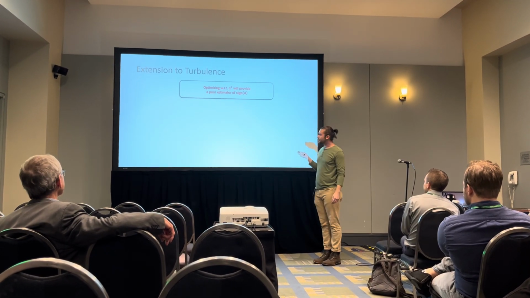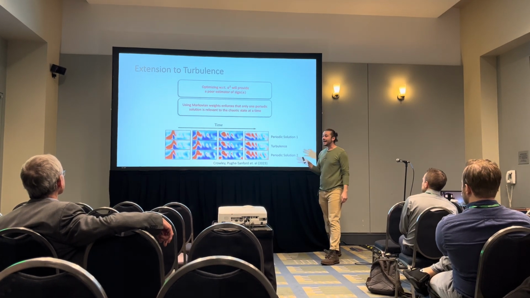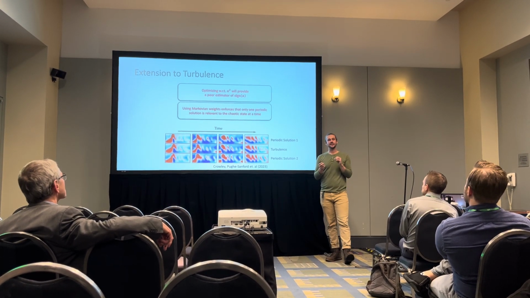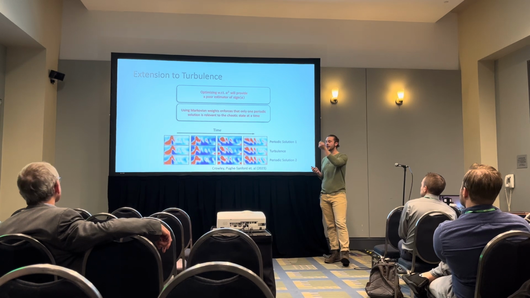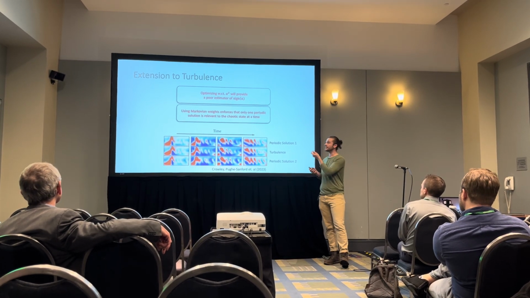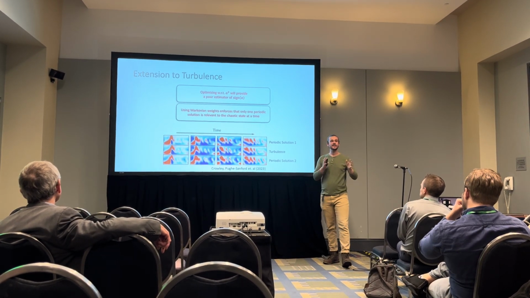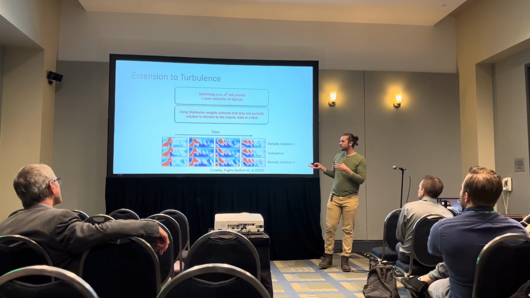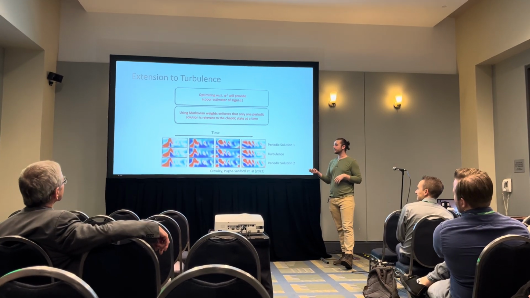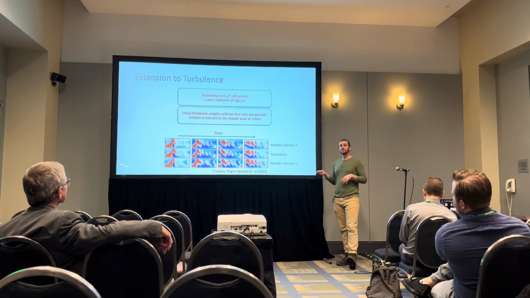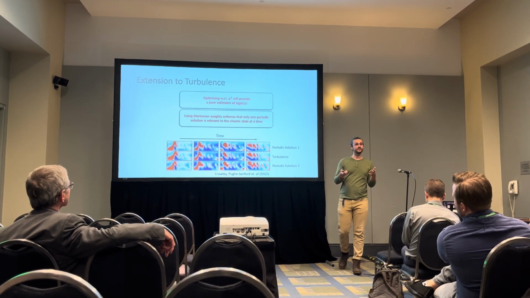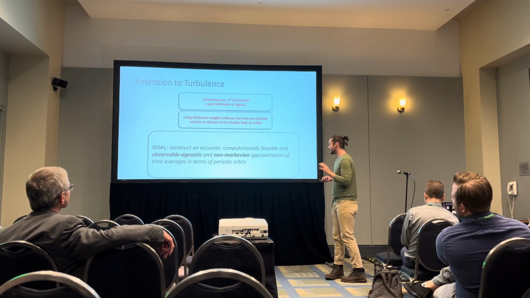If you take a Markovian approach, you have to treat the orbit neighborhoods as being distinct. Any point in the state space contribution to the time average will be related to only one orbit. And this is somewhat at odds with recent results in turbulence showing that the instantaneous evolution is described by multiple periodic solutions at once. So let's update our goal for this talk slightly.